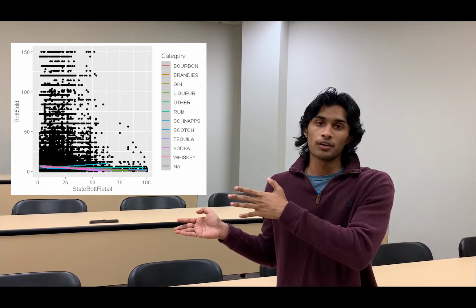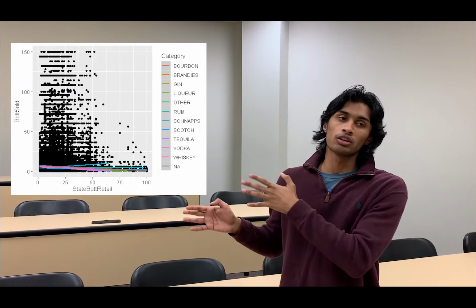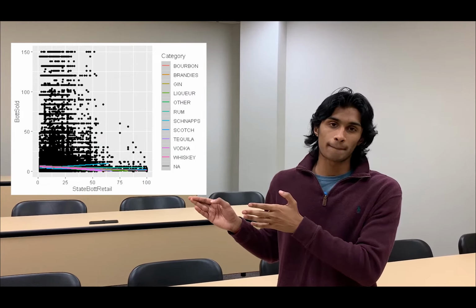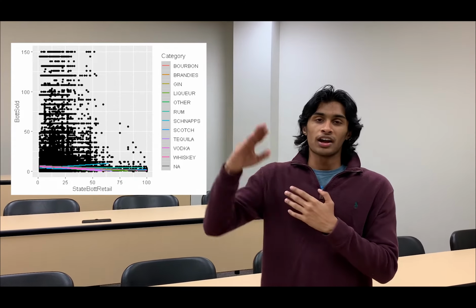So then we decided to run another graph on all types of alcohol. And as you can see, this trend holds true for all types of alcohol except schnapps, which may be just an outlier. But overall, it implies that the lower the price, the higher the sales. Then we decided to look at the average price for all types of alcohol.